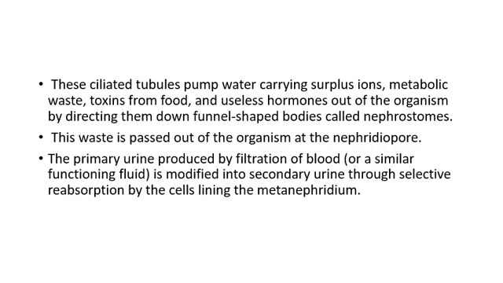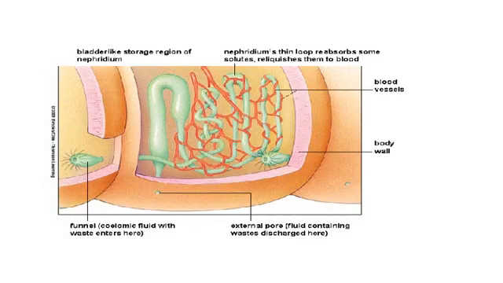The primary urine produced by the filtration of blood is modified into secondary urine when it moves through this coiled tubule by a process called selective reabsorption. In this picture, you can see the structure of a metanephridium.